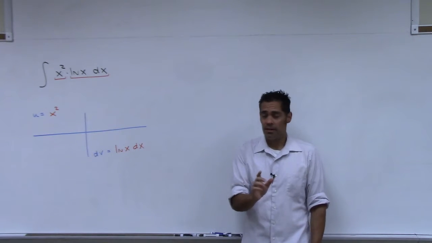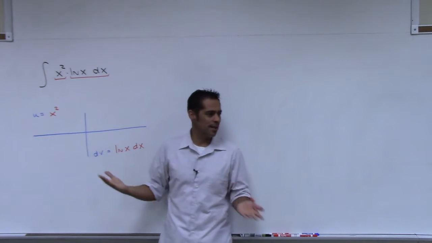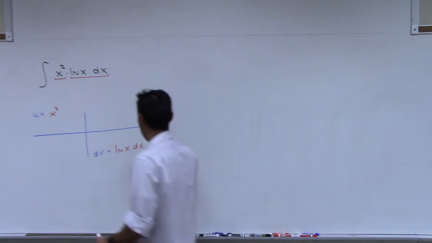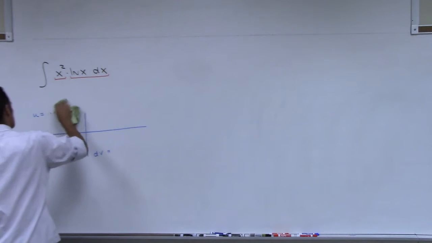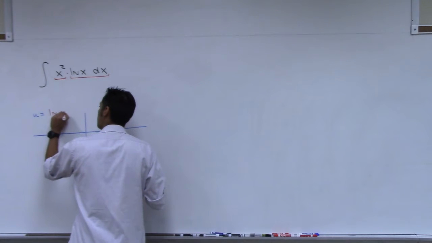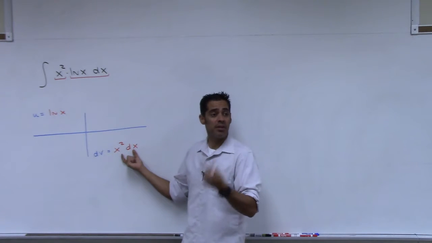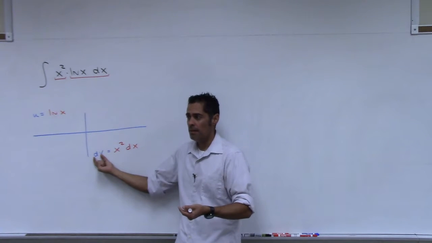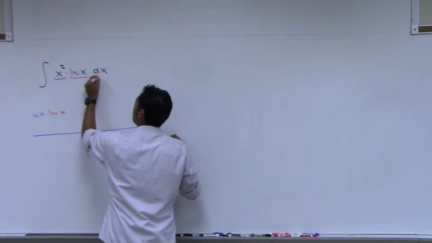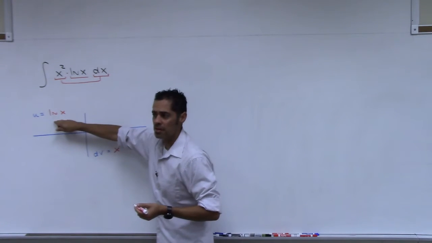Okay, so do you see here, this was a good choice for you. But the dv part going up can't do it. Yes? So let's try it the other way. All right, let's switch it. So instead, let's put the natural log x here, and let's put x squared dx here. Notice that the dx is always going to go with the dv one. All right? So I just put that natural log x. The way I broke it up is like these two are together, x squared dx, and the natural log of x is going to be my u.